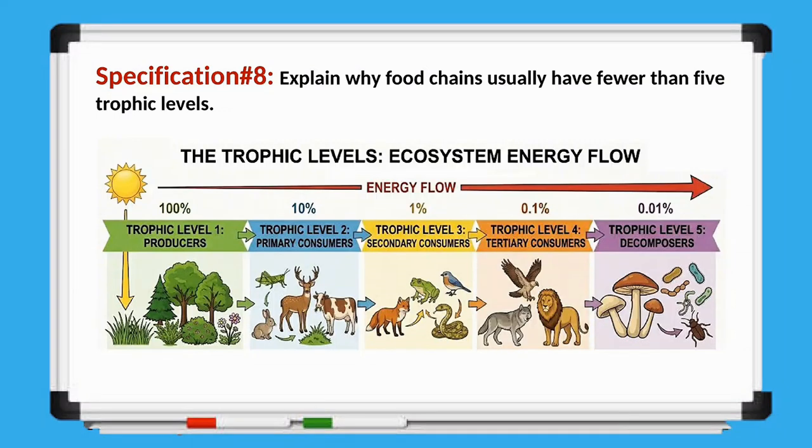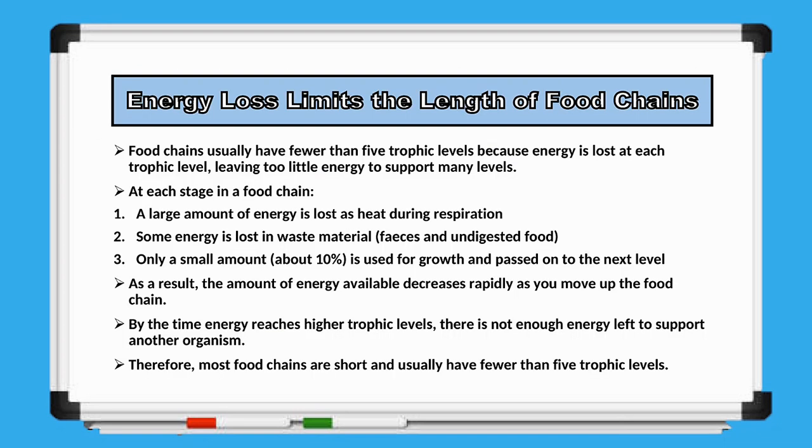Then we move on to specification number 8, which asks us to explain why food chains usually have fewer than 5 trophic levels. Now, let's understand why food chains are generally short. Food chains usually contain fewer than 5 trophic levels because a large amount of energy is lost every time energy is transferred from one trophic level to the next.